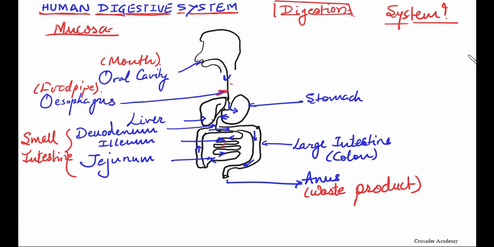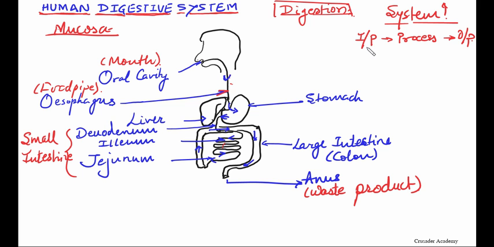A system consists of three steps. First is input, then processing, and then output. If there are these three steps, then that thing is said to be a system.